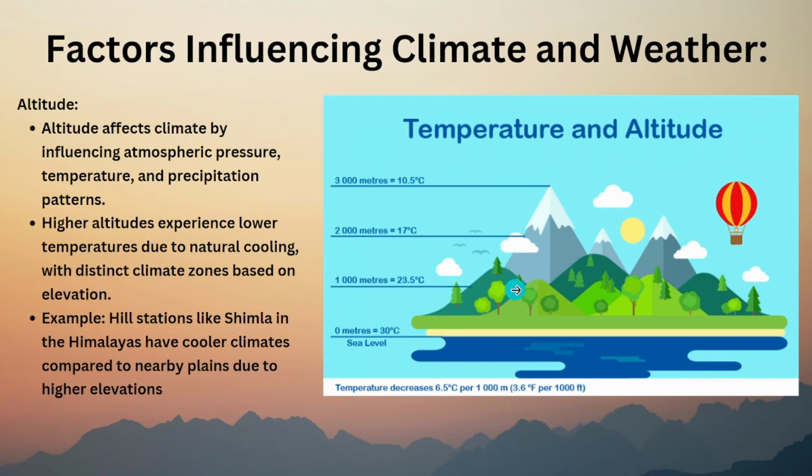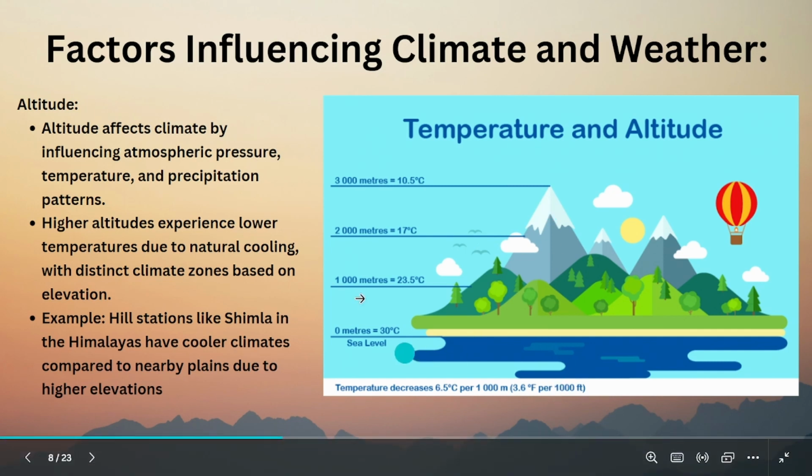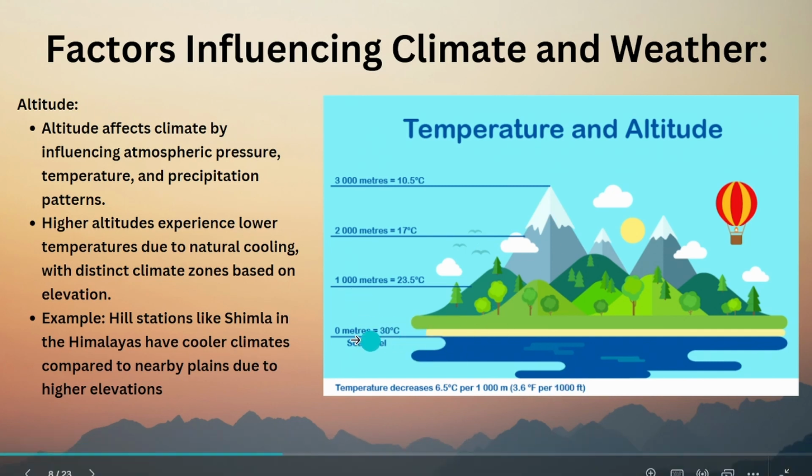Altitude. Altitude means, see this image, you will understand what altitude is. The more you go up from the land area, from sea level, the area where the sea is present, which is called sea level, 0 meters. So 1,000 meters above sea level means the land is 1 kilometer above the sea. 3,000 meters means 3 kilometers above sea level. So the more you go upward, it will get cooler.